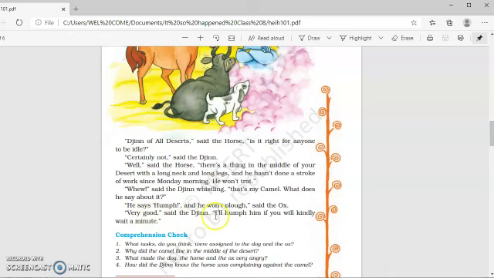"Very good," said the jinn. "I will humph him if you kindly wait a minute." So the jinn said, do not worry, I am going to humph him. I am going to set him right. And you just give me a minute. So we have completed part 1 of this lesson. We have revised part 1 of this lesson.